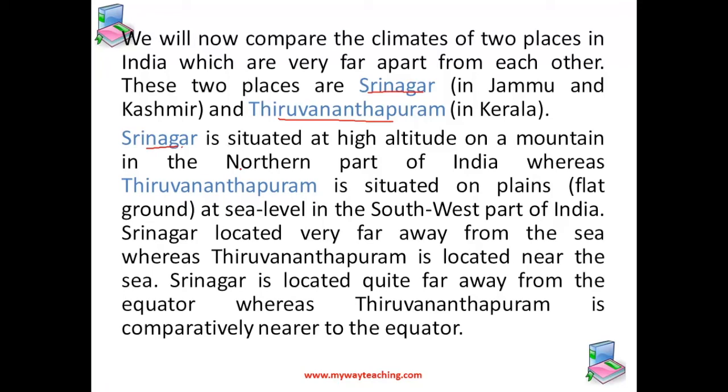It is a mountainous region in the northern part of India, whereas Thiruvananthapuram is situated on the plains and it is at the sea level in the southwest part of India. Srinagar is located very far away from the sea, whereas Thiruvananthapuram is located near the sea. So, Srinagar is quite far from the equator, whereas Thiruvananthapuram is comparatively nearer to the equator.